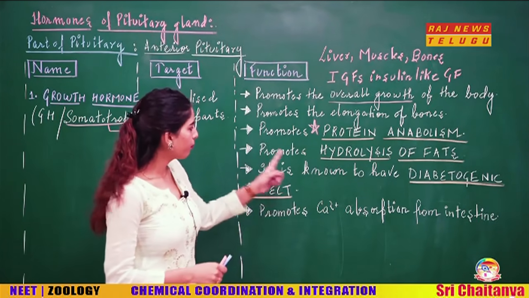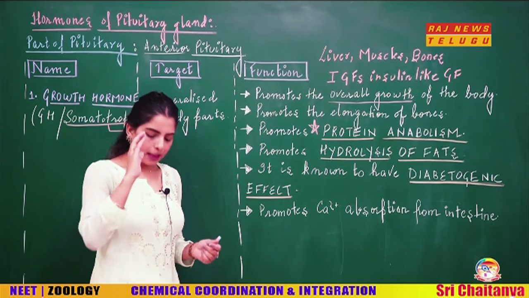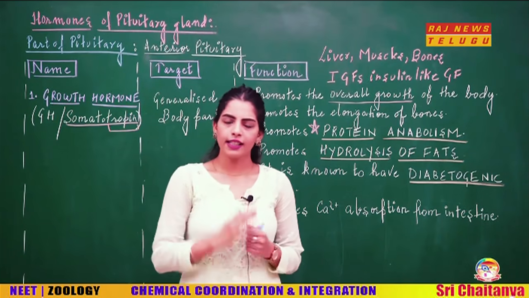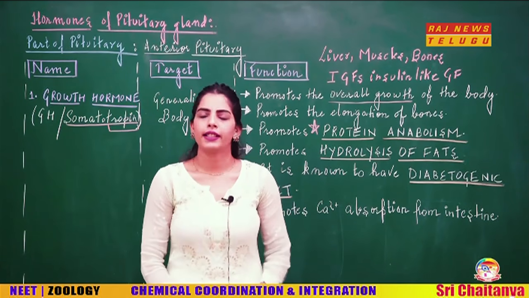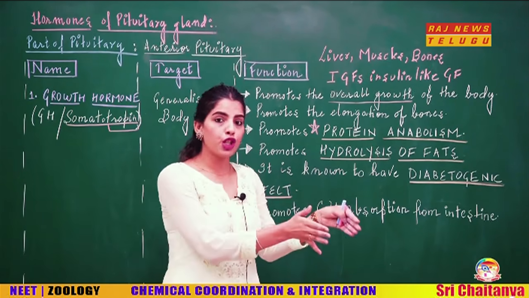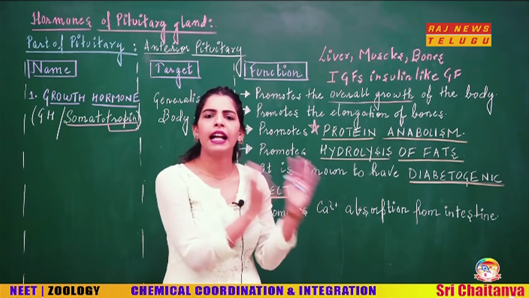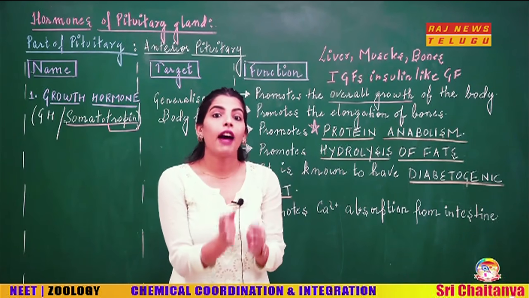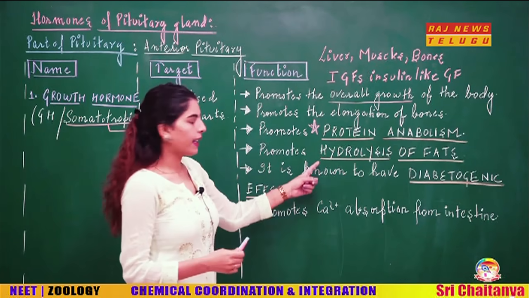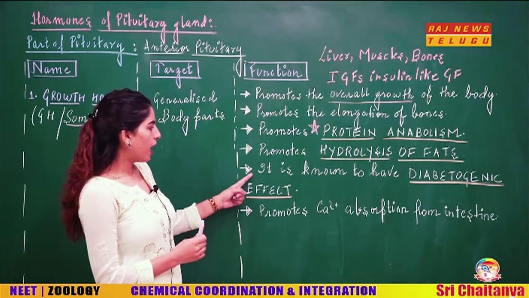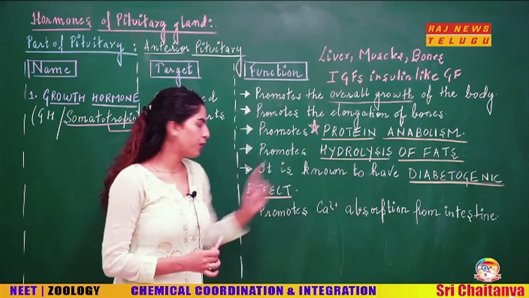Important point. It is going to cause the breakdown of fat or hydrolysis of fat during the growth phase. It is going to cause the protein formation, anabolism. The amino acids are going to get used by the cells and it is going to form the protein. But the fats are getting broken down, that is why hydrolysis of fat. Now, it is also known to have diabetogenic effect.